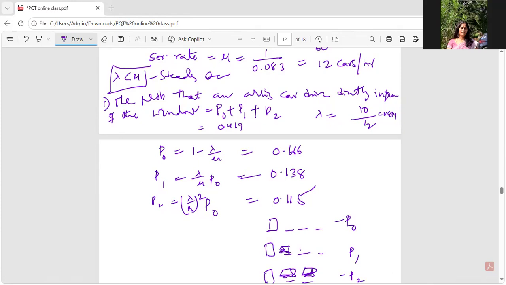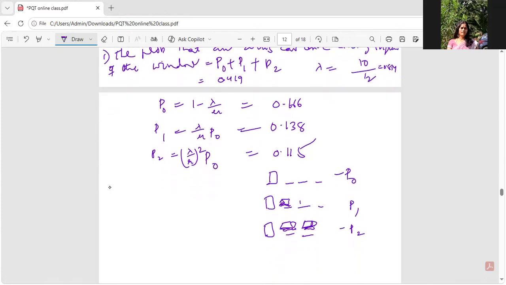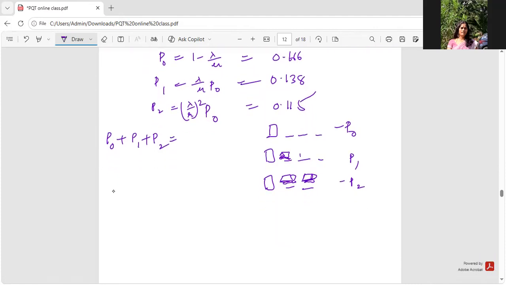That's why what we have done is, either there are no cars, or there is 1 car, or there are 2 cars; this is possible. Hence, we have added all the 3 probabilities. Probability comes into the picture every time, guys. We can't just forget it. We should always link it logically to the things that we are doing. That was the first question, an interesting question.